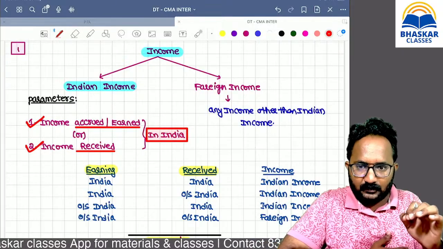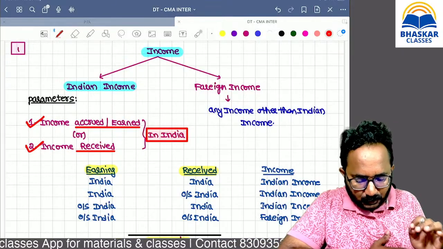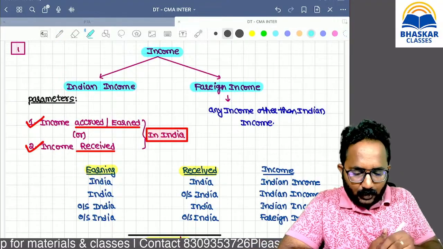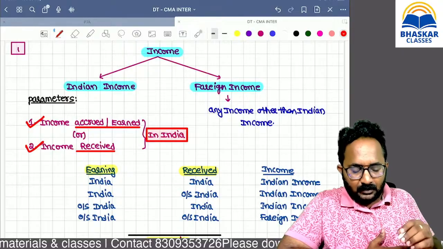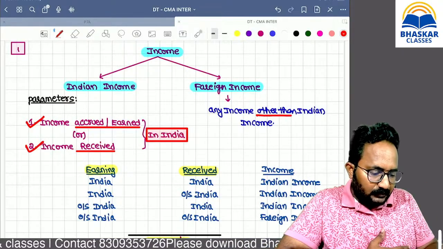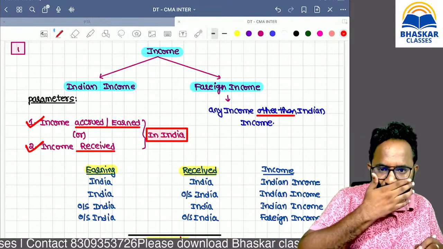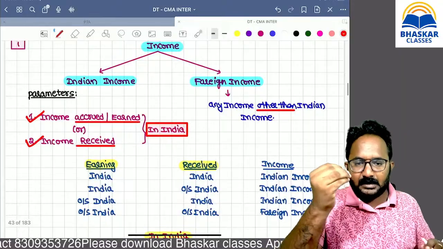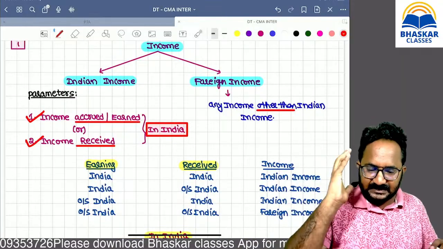If any one of these two things is connected to India, that income is called Indian income. What do you mean by foreign income, sir? Simply, if one income is not an Indian income, that is called foreign income only. Now, just for your understanding, I am giving one more type of representation here.